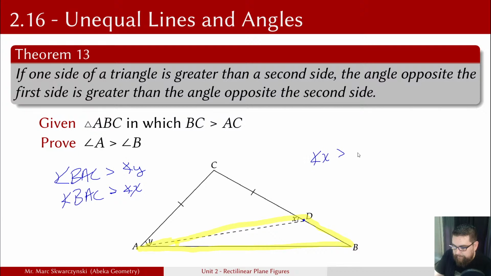But because angle X is greater than angle B, then angle BAC must be greater than angle B, because angle BAC is greater than angle X is greater than angle B. So by the property of if A is greater than B and B is greater than C, then A is greater than C, the order axiom, that's the name of the thing. By the order axiom, angle BAC is greater than angle B.